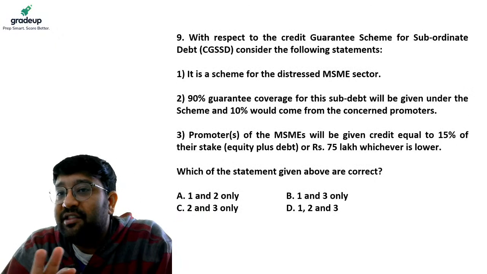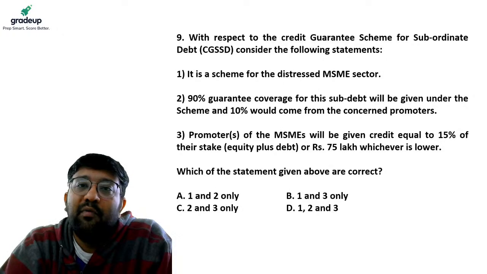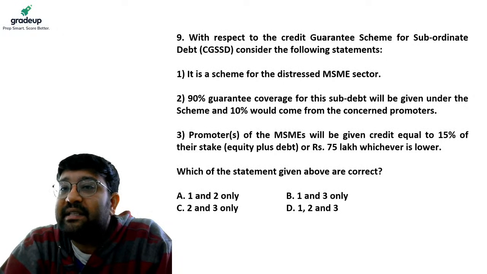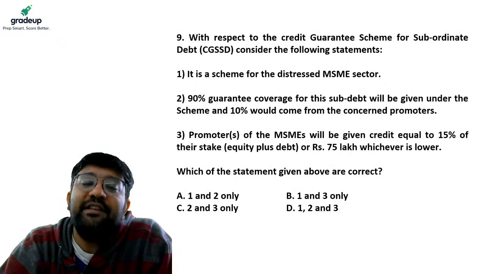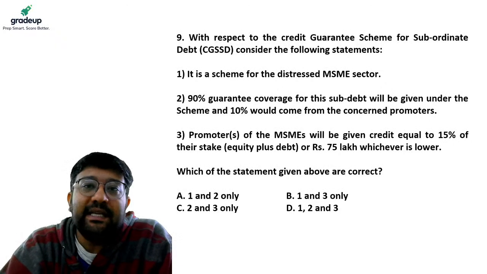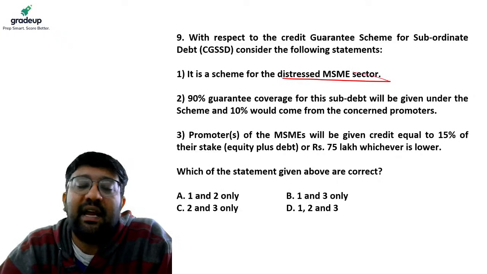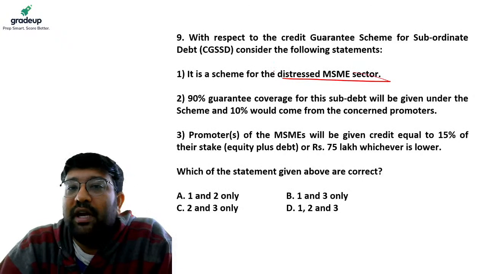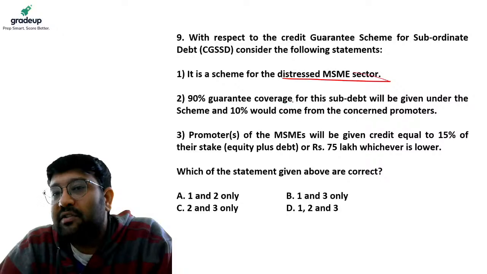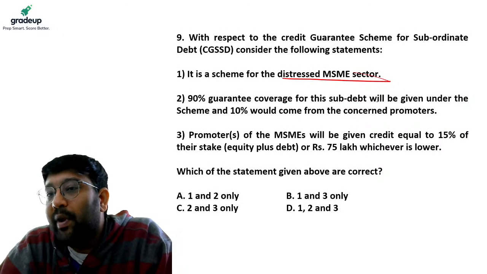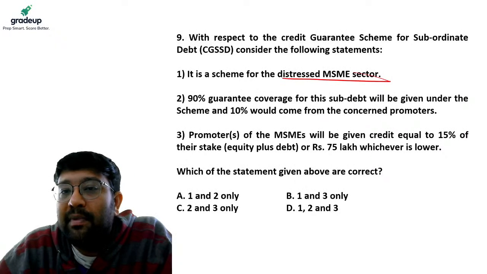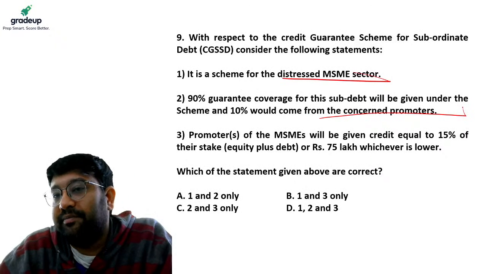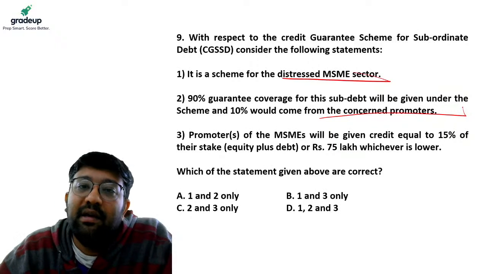Let's move on to the 9th question. With respect to credit guarantee scheme for subordinate debt, consider the following statements. 1. It is a scheme for distressed MSME sector. 2. 90% guarantee coverage for this sub-debt will be given under the scheme and 10% would come from the concerned promoter. 3.